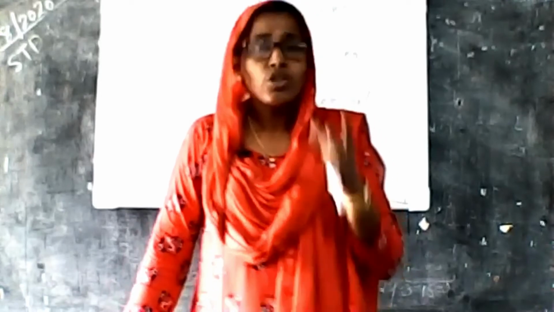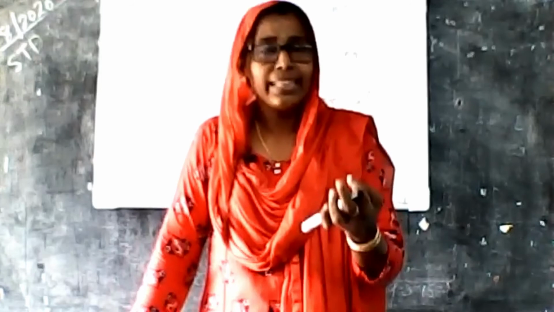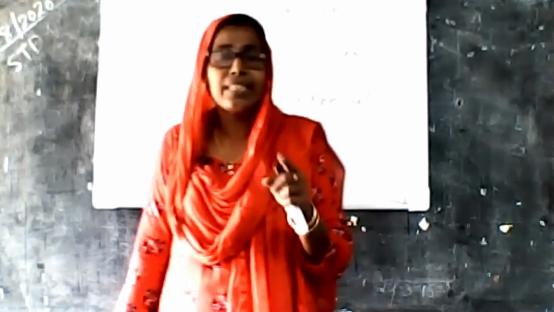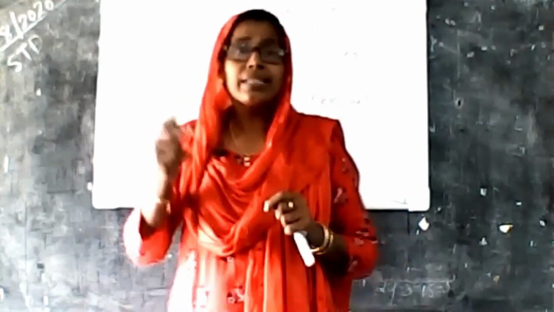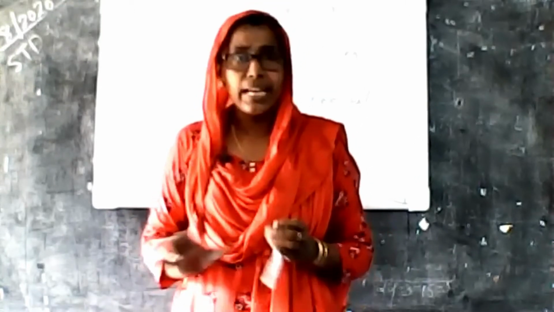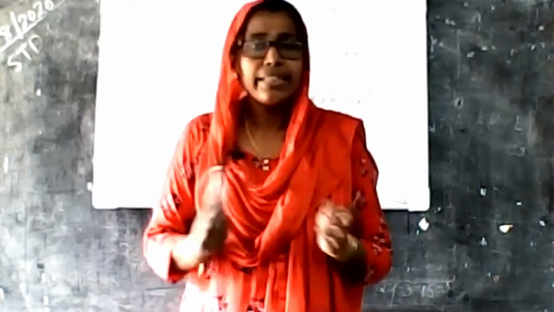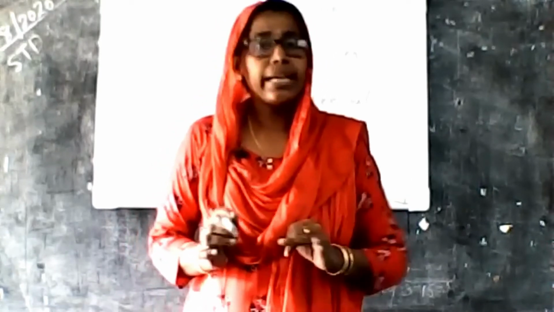So we already studied the Portuguese and the Dutch, and then the third one, the English. The English East India Company was formed in England and came in 1600, and their major trade centers are Surat, Bombay, Calcutta, and Madras.